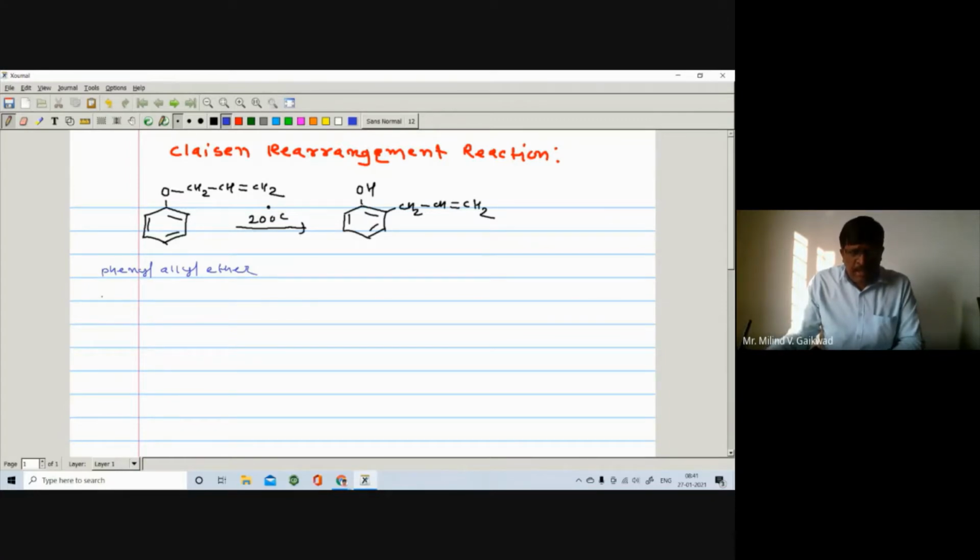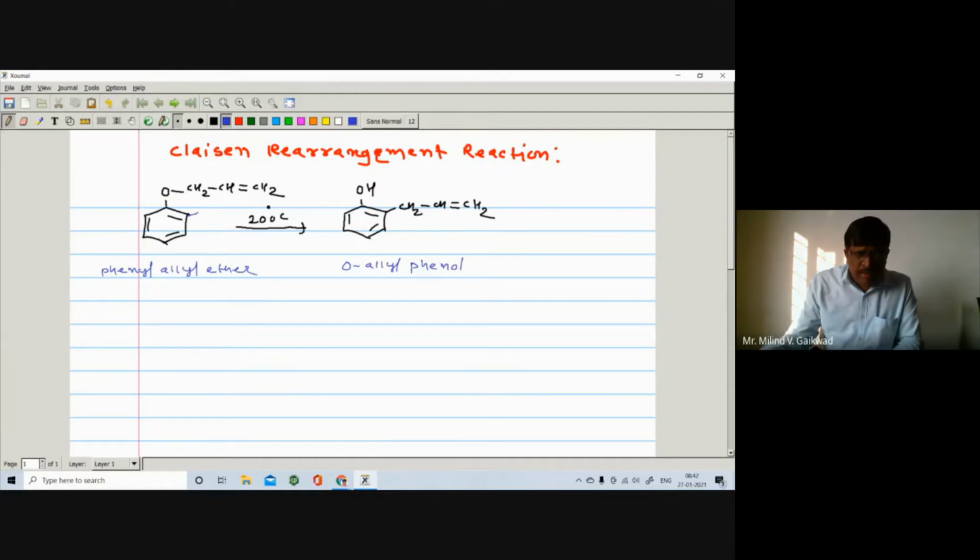So when phenyl allyl ether is heated at 200 centigrade temperature, you are getting ortho-allyl phenol. So this is the reaction.